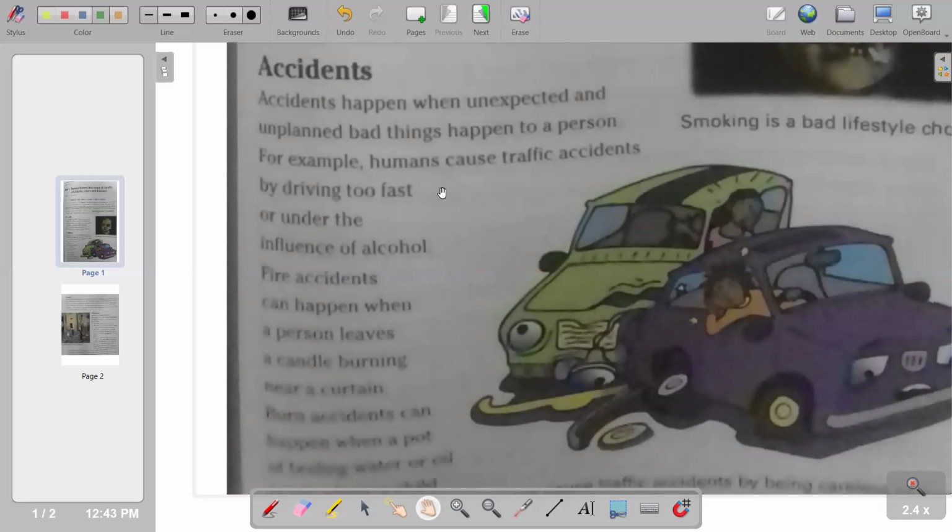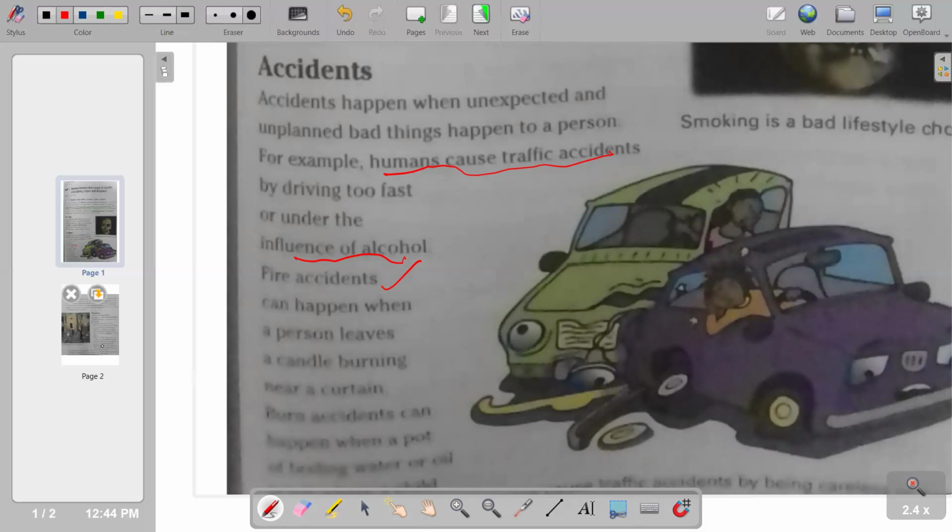For example, we are given examples of accidents whereby humans cause traffic accidents by driving too fast. So that's what can lead to an accident. You see that this is a human factor that is leading to an accident. And also driving under the influence of alcohol is also a human factor. It's something that can be avoided. We have got fire accidents again, that can happen when a person leaves a candle burning. So that's typically the human factors that we are looking for.